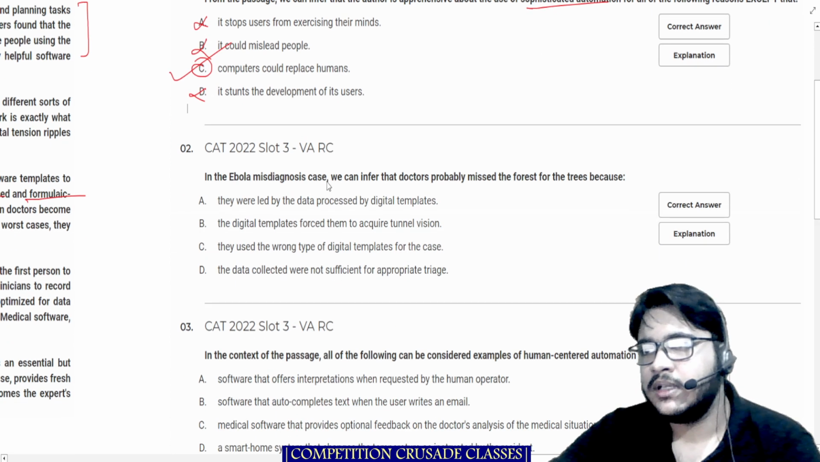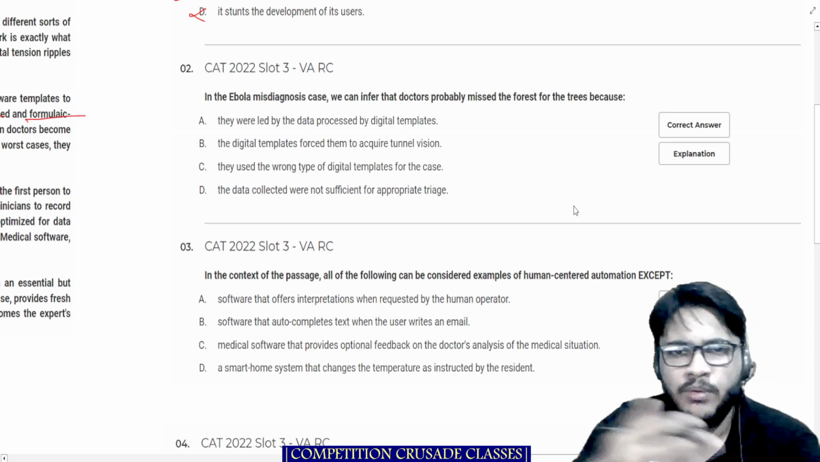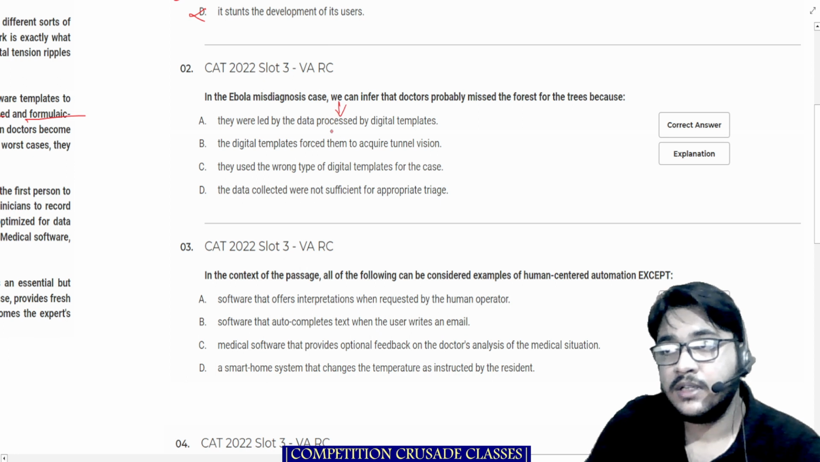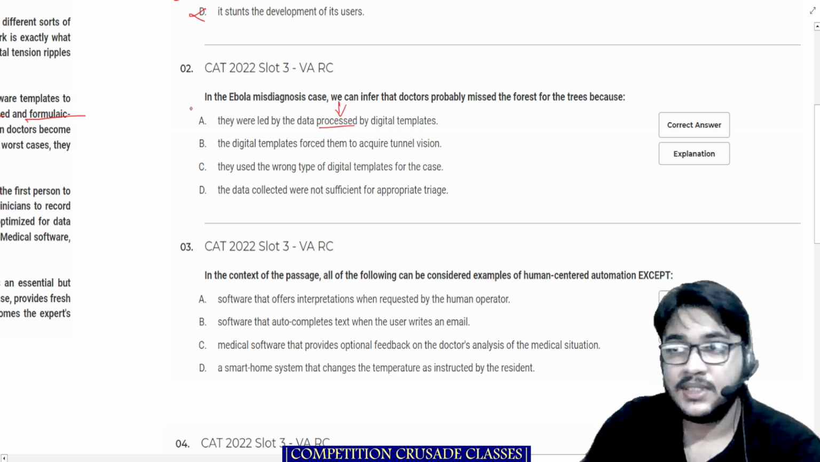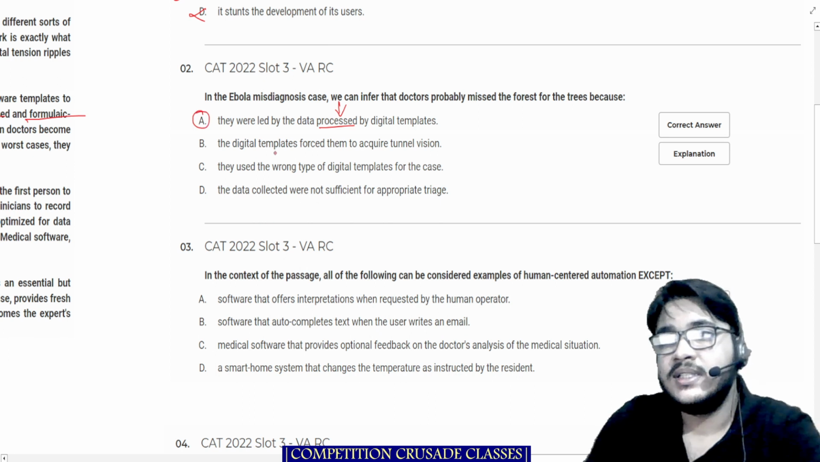In the Ebola misdiagnosis case, we infer that the doctors probably missed the forest for the trees because, all right, let's read. We'll go back to the passage if required. They were led by the data processed by the digital templates. The interesting word is processed by the digital templates. Yes, so this is given, so this can definitely be inferred. The digital template forced them to acquire tunnel vision.